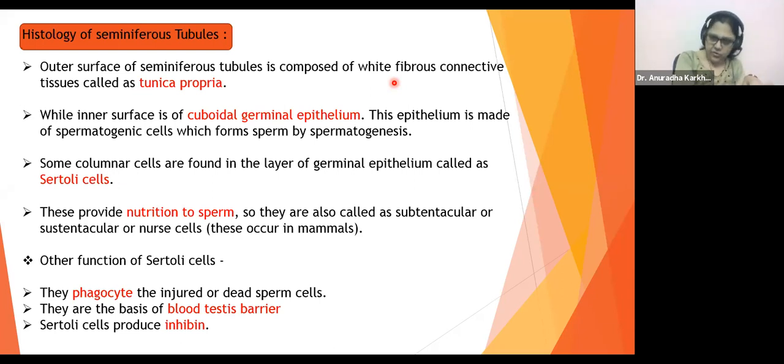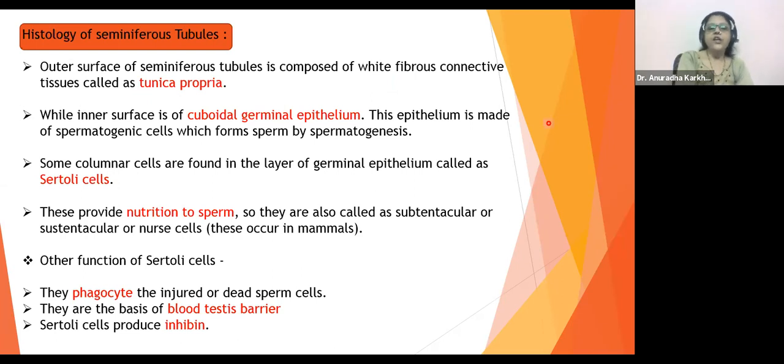In between this cuboidal germinal cell, there are going to be tall columnar cells. Some columnar cells are found in the layer of the germinal epithelium, which are going to be called Sertoli cells. तो cuboidal cells के बीच में ऐसे मतलब randomly, it's not fixed. Randomly there is going to be your tall columnar cells, which will be called Sertoli cells.